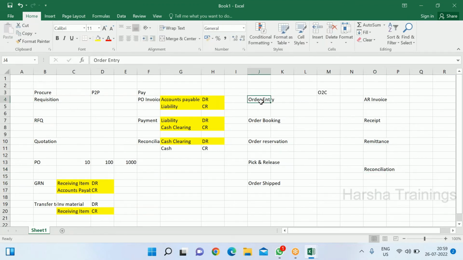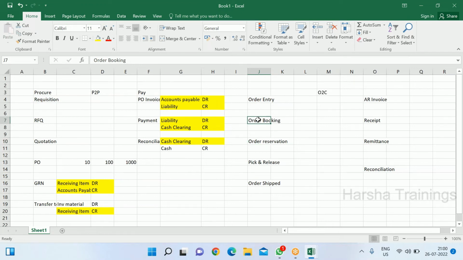reconciliation. Here also you can think about the money measurement concept, which I have already explained, right? Order entry is just a document process in the system. If you think about any technology, order entry is just a document process. You can't measure that in money, because there is no value coming in or going out. Order booking is also the same. We are just booking an order. And order booking is important, because if you cannot book the order, warehouse people cannot reserve the items.